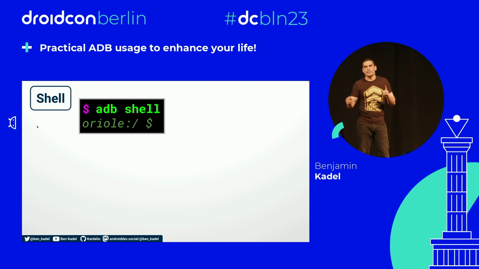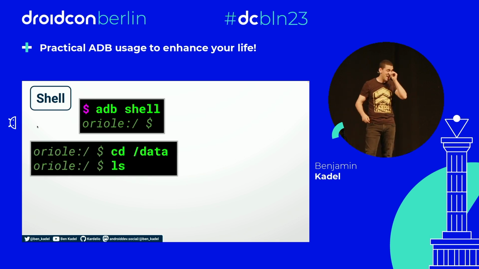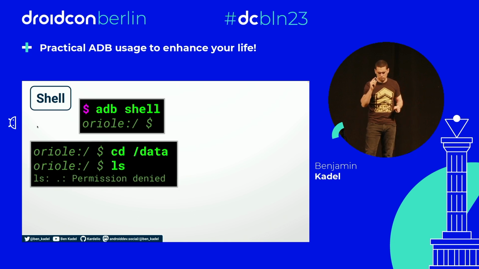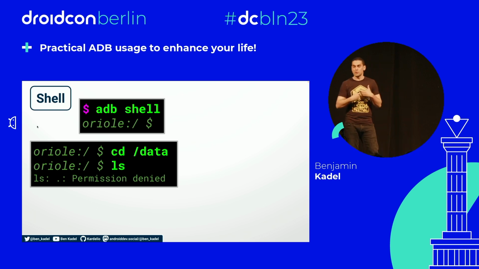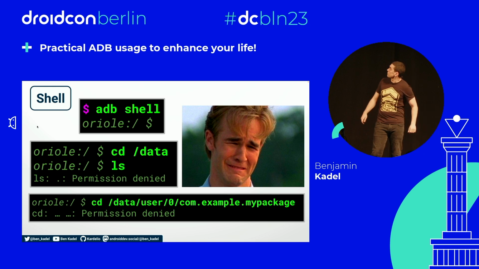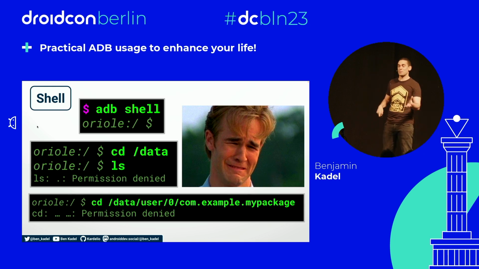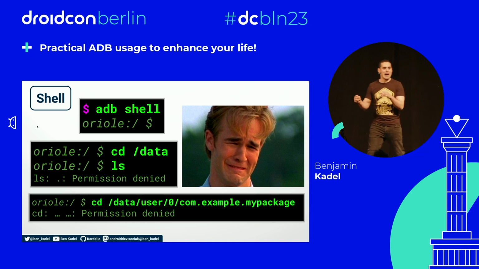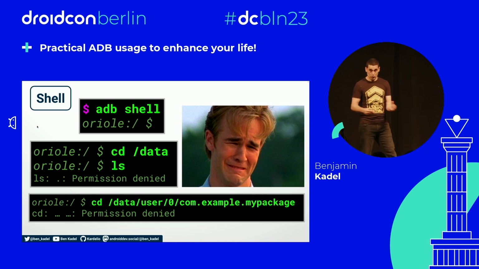Okay, I know that my app's data is stored somewhere in the /data directory. So let's cd into there. Let's look at the things that are in it, and permission denied. Okay, no worries, no worries. Don't ask me how I know this, but I know the full absolute path for my app's internal storage. It's here. Let's cd into it, and permission denied again. This is a good thing, by the way, although right now it's a bit of a pain. It's great, because if any app or any Joe Blogs has the permission to just look at your app's internal storage or even edit it, that would be utter chaos. Would not want to live in that world.